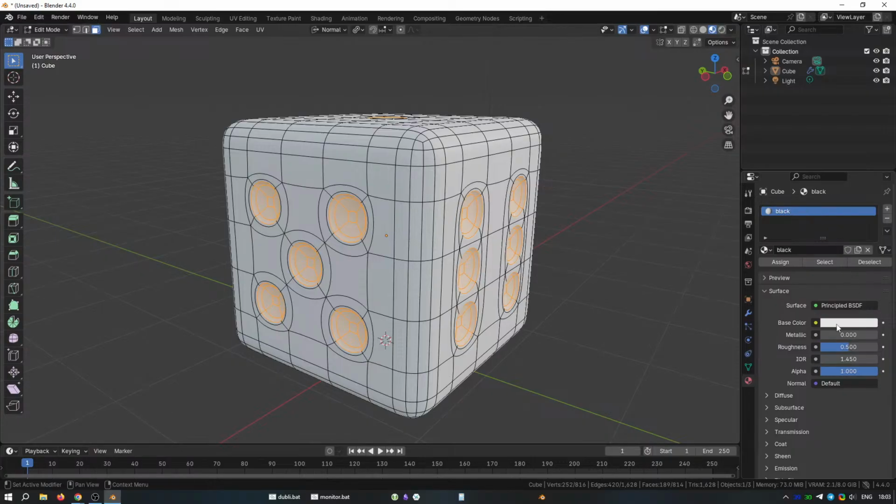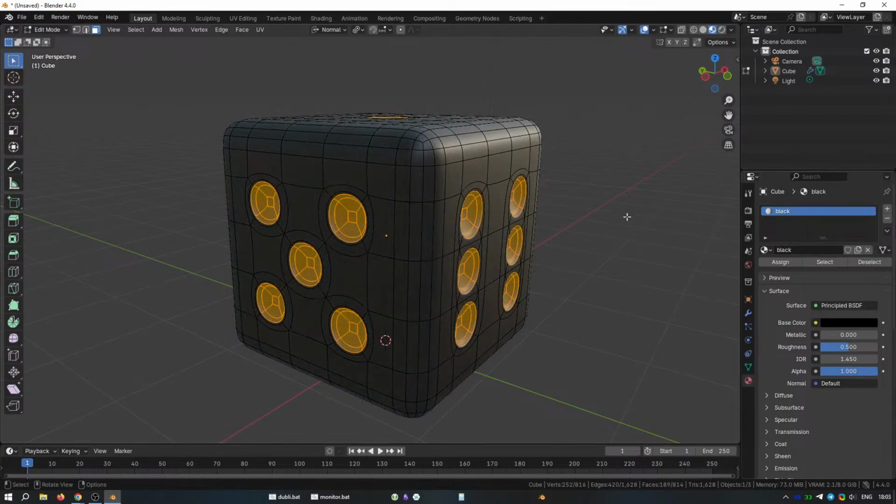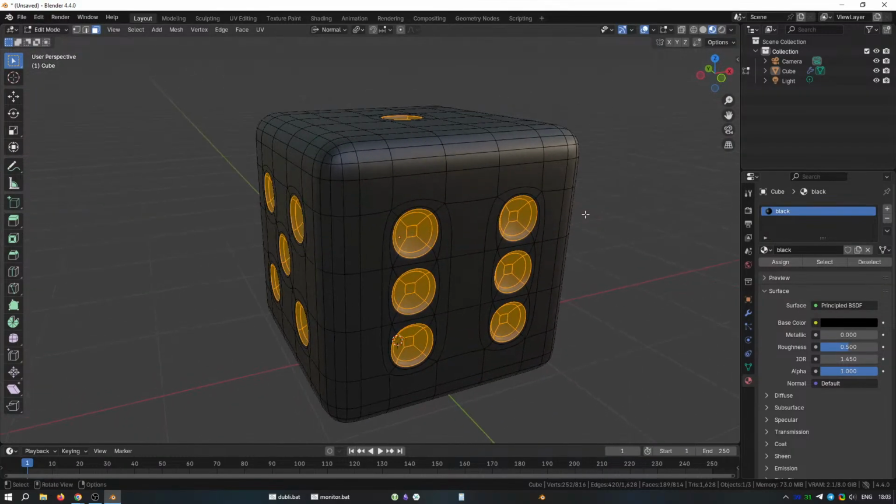Scroll down and click on the base color. Now from the color picker, you can choose any color. We're going to use black for the interior holes. So just drag the slider down. We don't want a pure black, so I'm just going to leave it about here. That looks fine. Let's scroll down now and go to roughness. And in the roughness value, I'm going to change the value to 0.3.